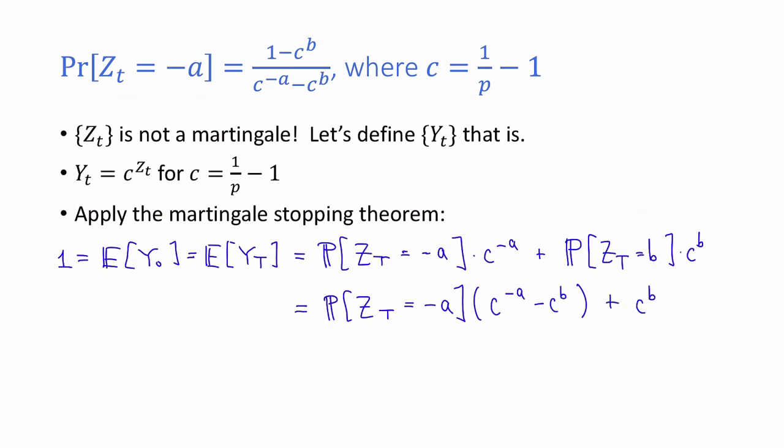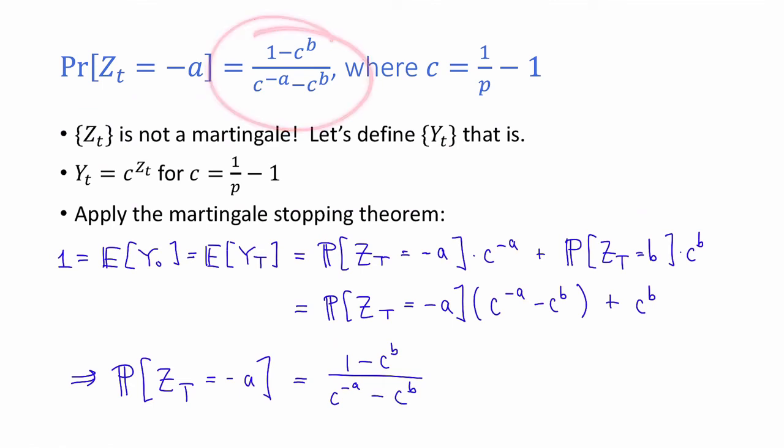And now we can solve for the probability that z sub T is equal to minus a, and we get that the probability that z sub T is equal to minus a is 1 minus c to the b divided by c to the minus a minus c to the b, which is exactly what we claimed up here. So, check. Cool.